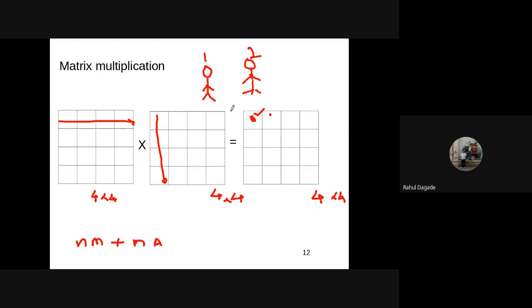Hello, sir. Sir, it will parallelly calculate the rows and columns. Okay. Two processors. Okay. Very good.